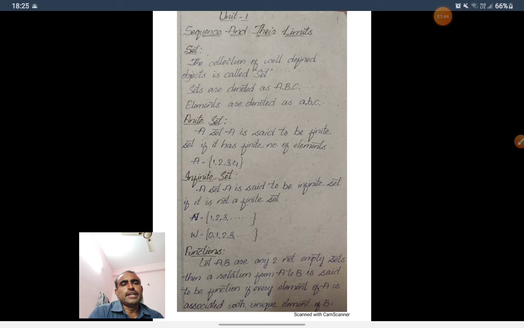Functions. Let A, B be any two non-empty sets. Then a relation from A to B is said to be a function if every element of A is associated with a unique element of B. Function means a particular relation which states that every element of A is associated to a unique element of B. That means we associate every element in A with a unique element in B. So this is called a function.